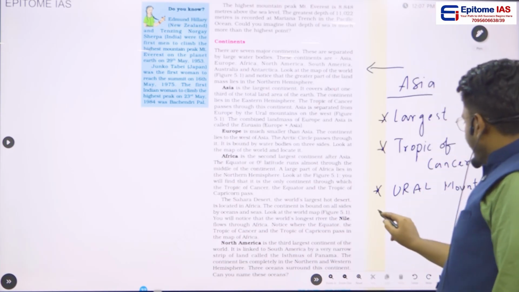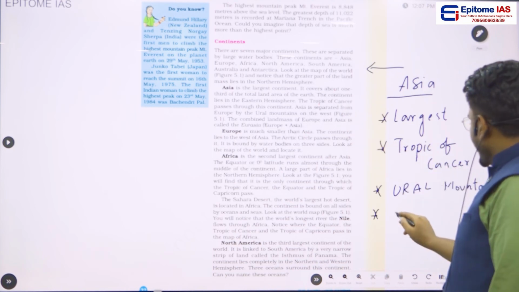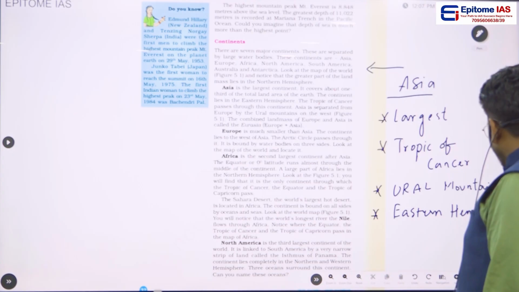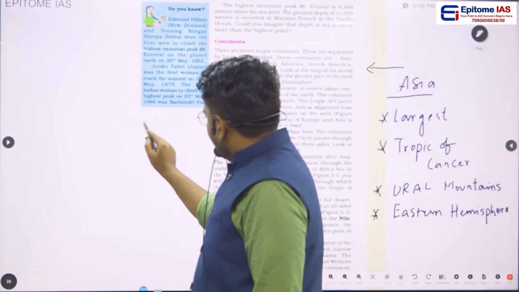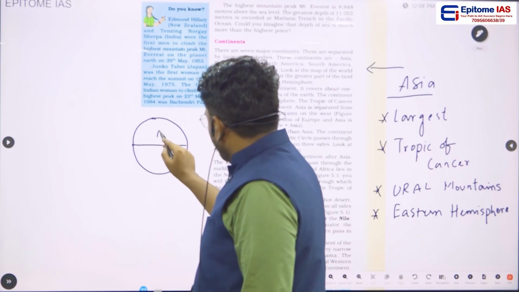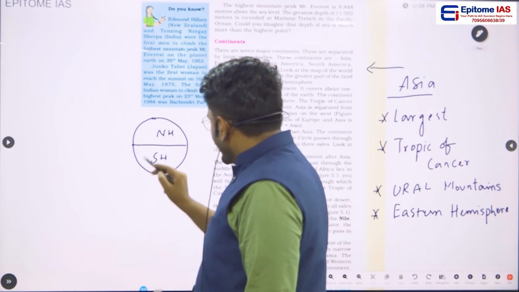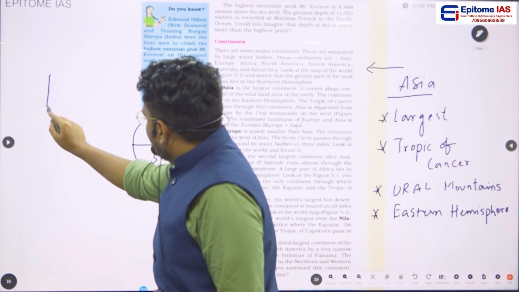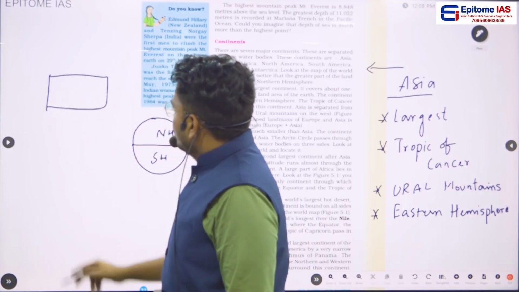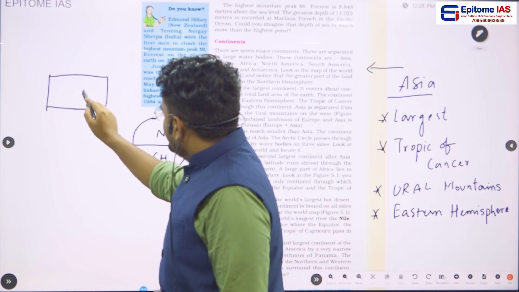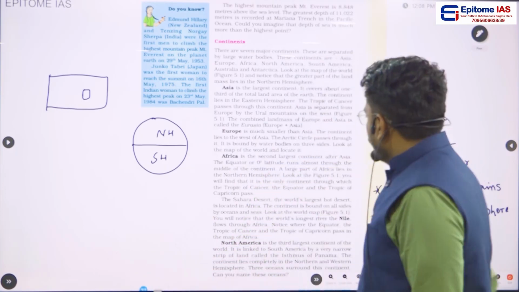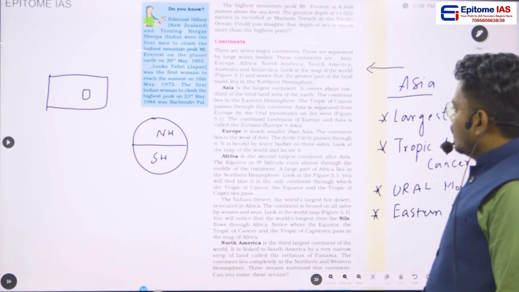Okay, and this Asian continent is entirely in the Eastern Hemisphere of Earth. So what is this Eastern Hemisphere? We know that Earth has 2 hemispheres, the Northern Hemisphere and the Southern Hemisphere. Then what about the Eastern Hemisphere? Here, if you consider the entire surface of Earth as a flat piece of paper, you will find Asia in the eastern side of the Earth. So we can say that Asia is in the Eastern Hemisphere.